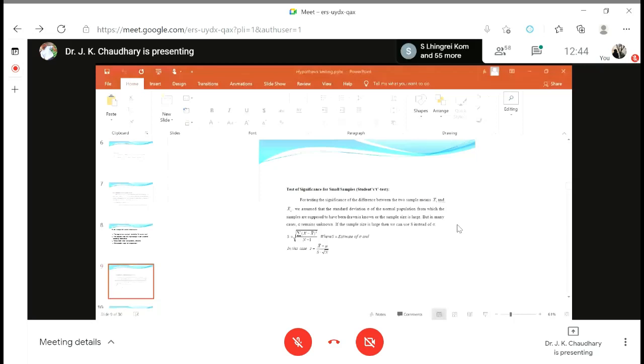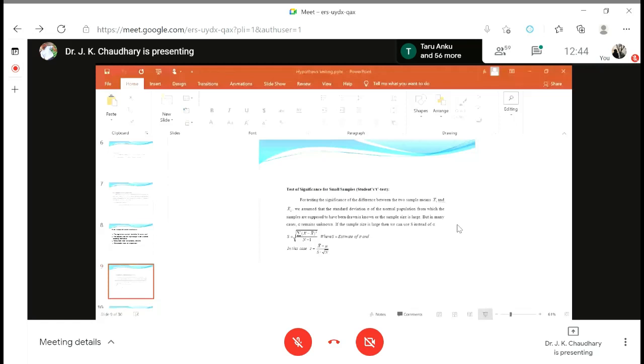So now I think you are able to understand why this is known as student's t-test. This is used for the comparison between two groups, and the sample size should be small, that is less than 30. Now we have given the formula.